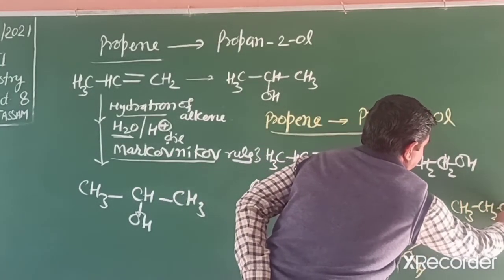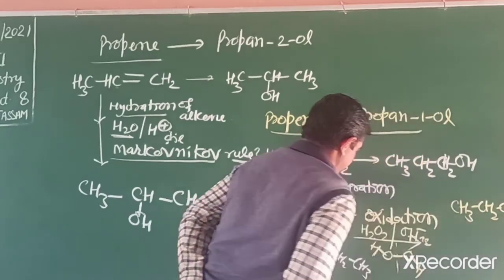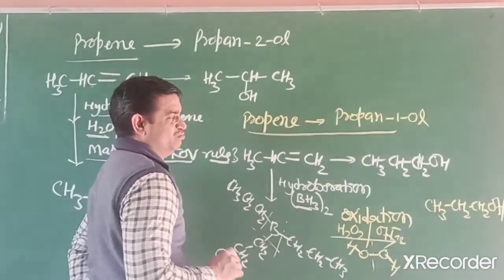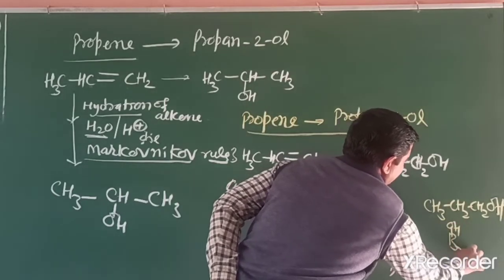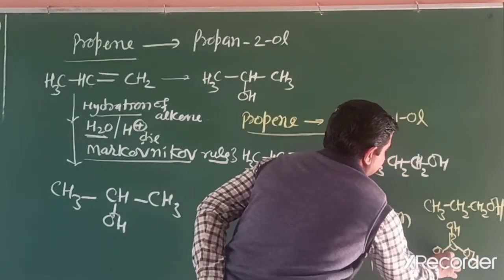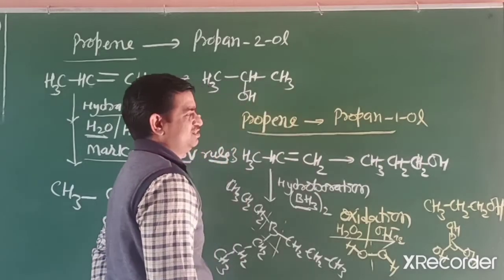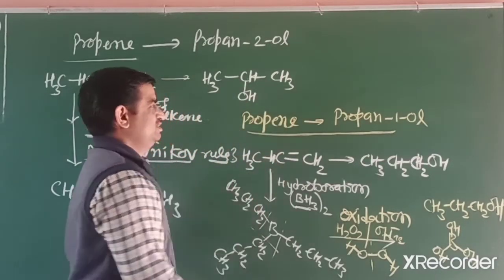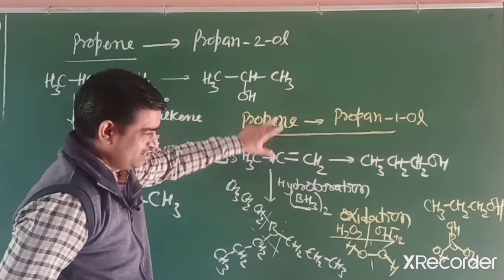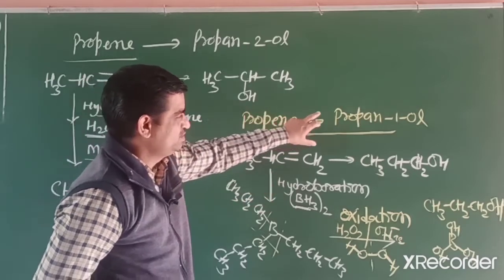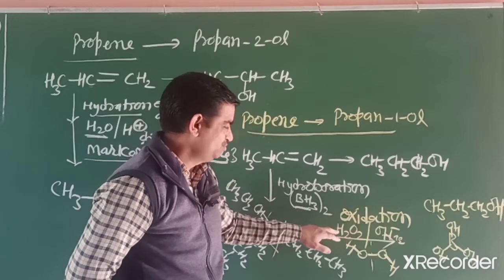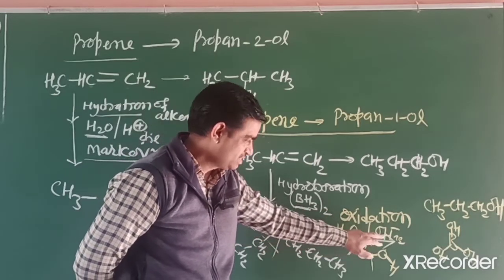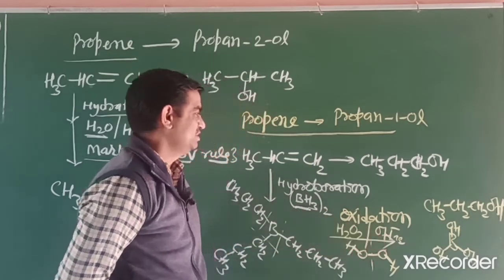propane-1-ol, and the other compound we get is boric acid, electron deficient boric acid. So this is a very important conversion: propene changes into propane-1-ol, first hydroboration, then oxidation using hydrogen peroxide in alkaline medium, aqueous sodium hydroxide.